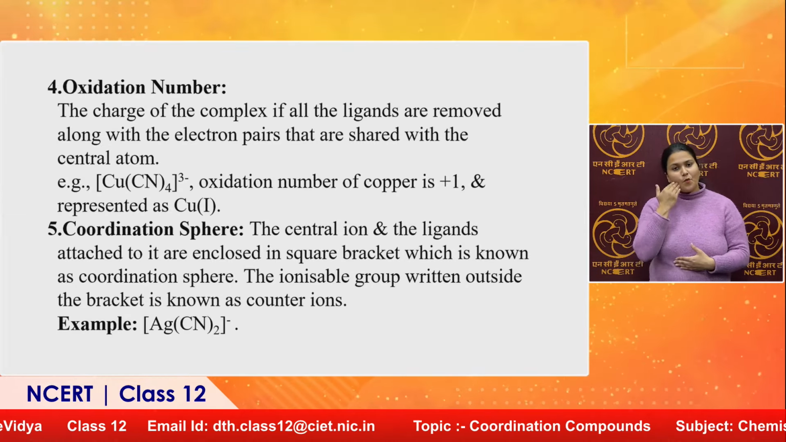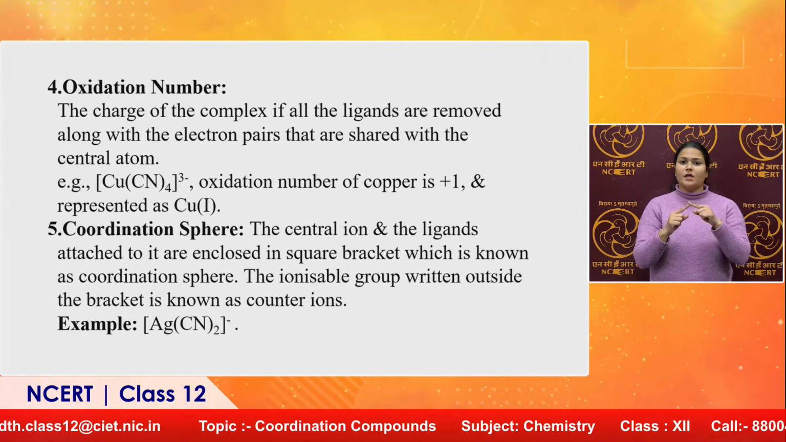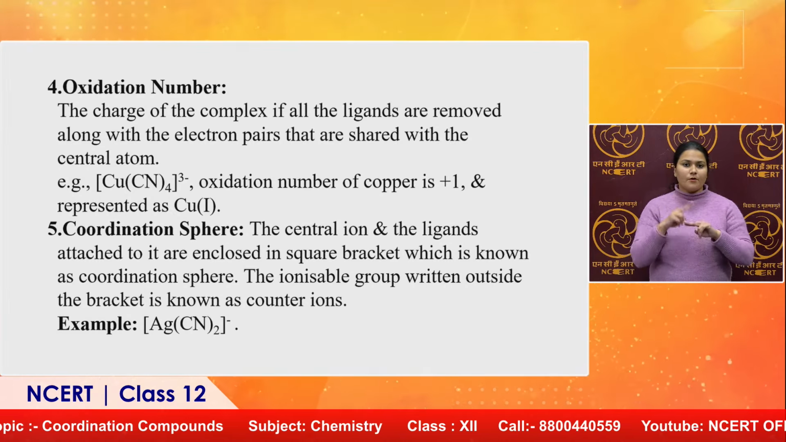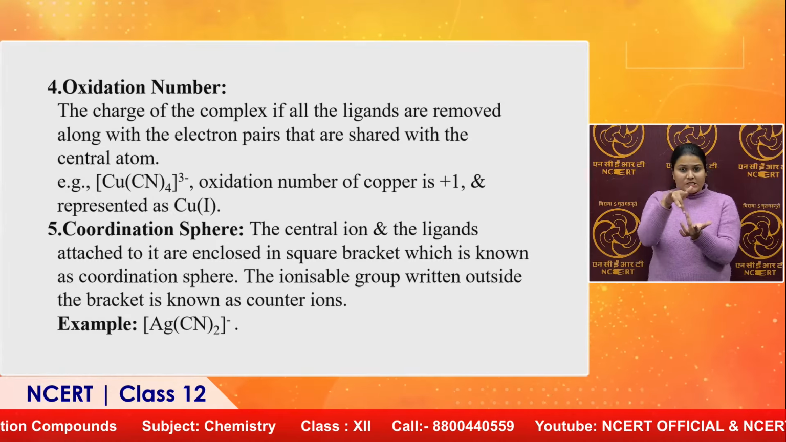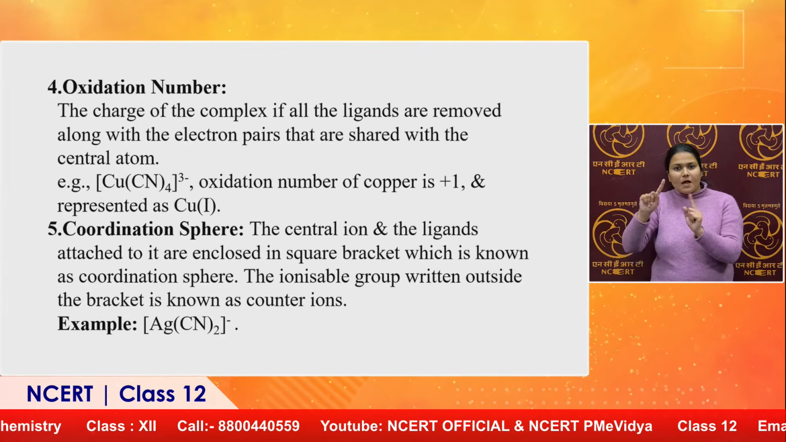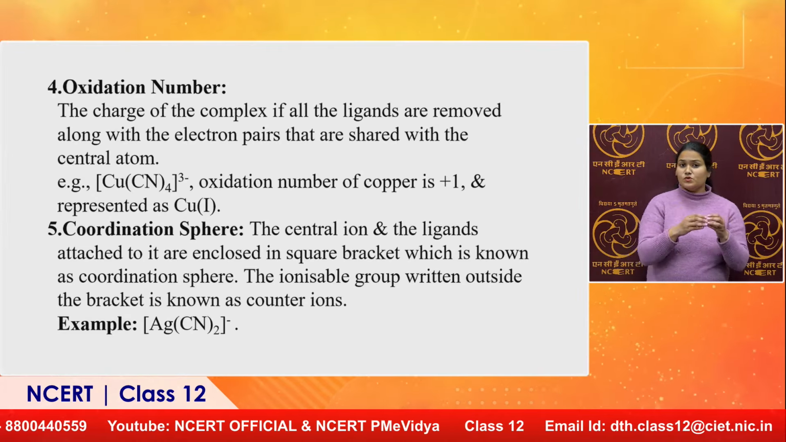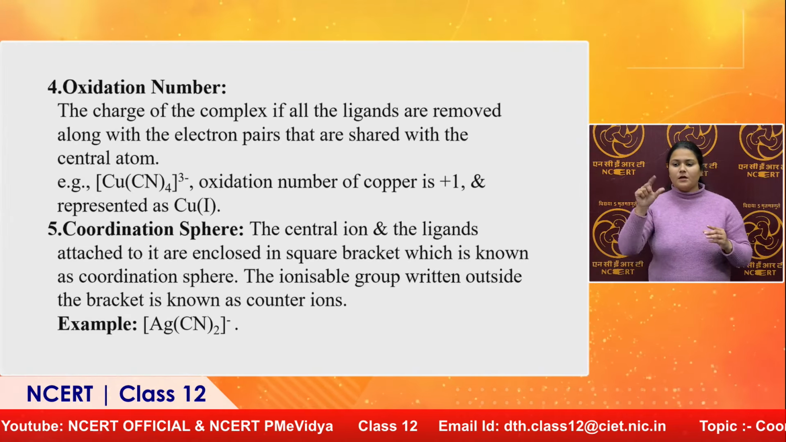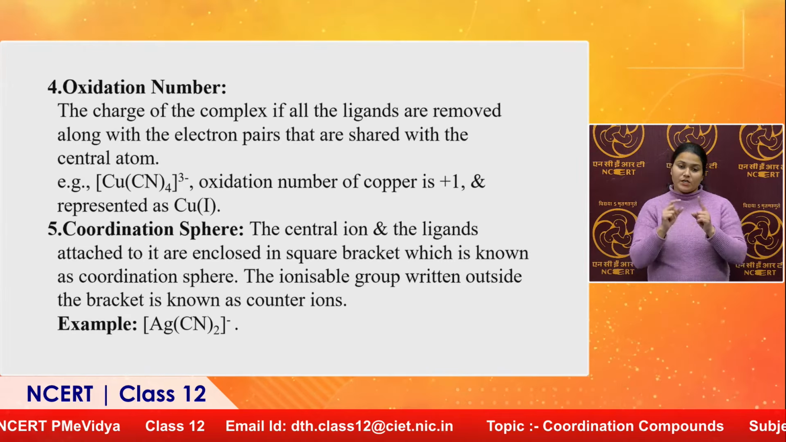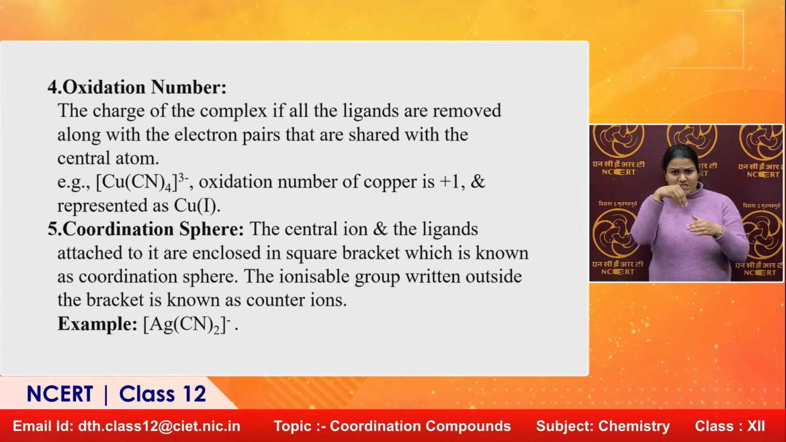Whenever the central metal joins with the ligands, a coordination sphere will form. In the coordination sphere, the central ion and the ligands attached to it are enclosed in square brackets, which is known as the coordination sphere. The ionizable groups written outside the bracket are called counter ions. We can have the example [Ag(CN)2]2-. This square bracket inside area is called the coordination sphere.